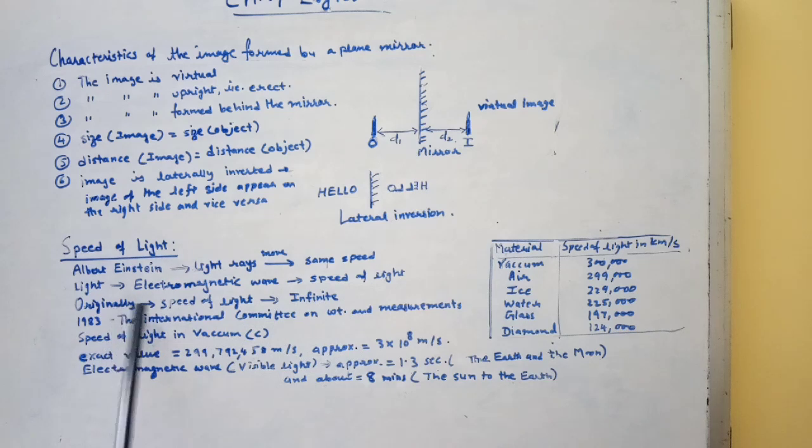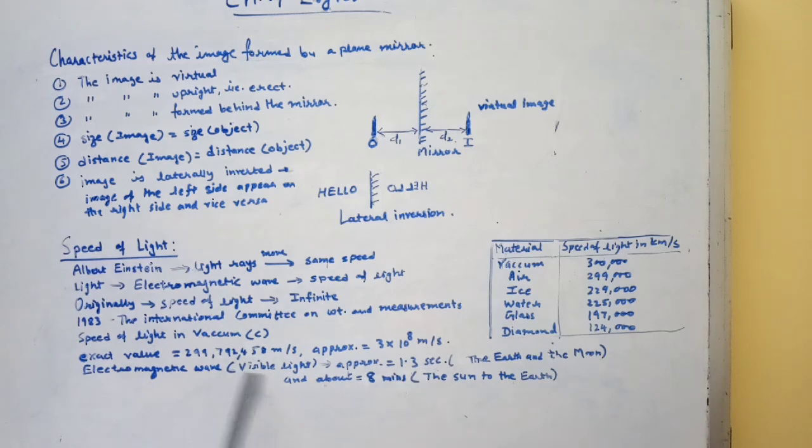Originally, the speed of light was thought to be infinite. In the year 1983, the International Committee on Weights and Measures defined the speed of light in vacuum, denoted by capital C, to be exactly 299,792,458 meters per second, or its approximate value is 3 into 10 raised to power 8 meters per second.